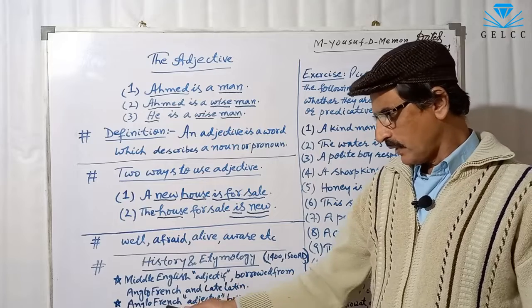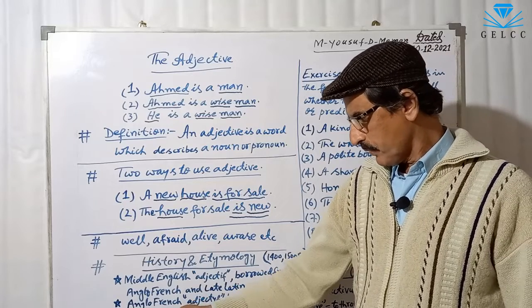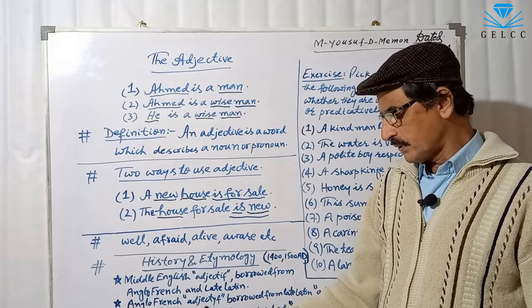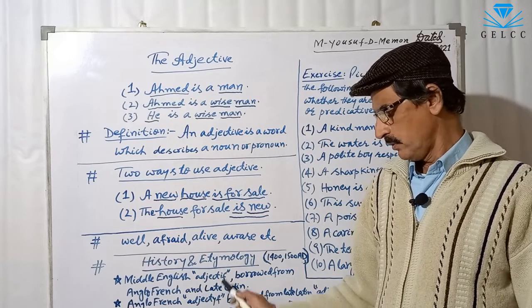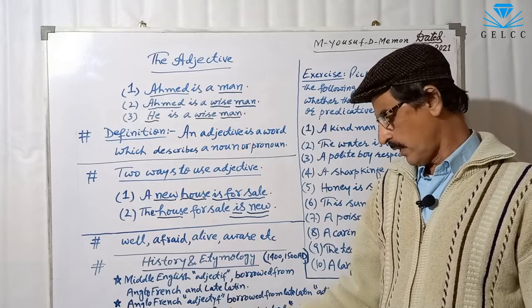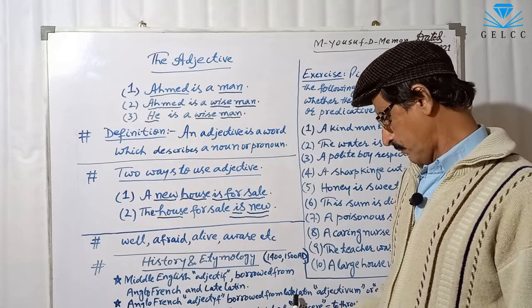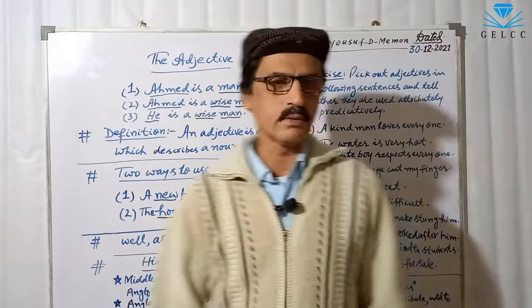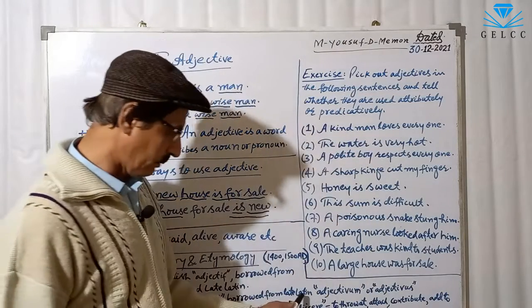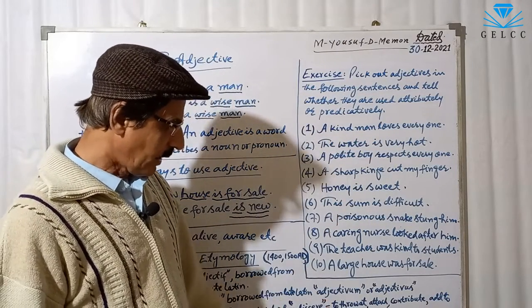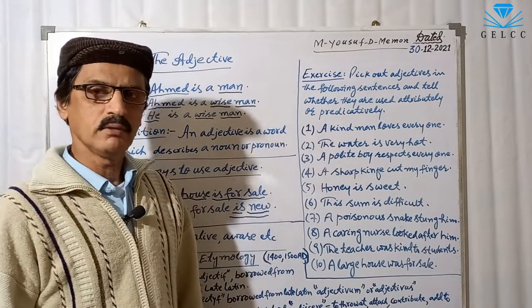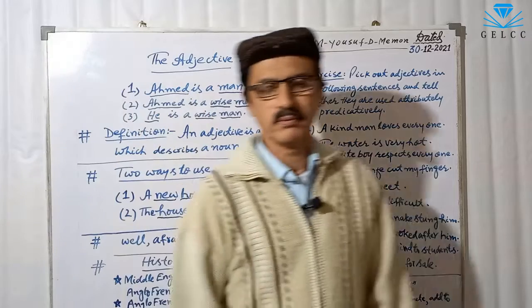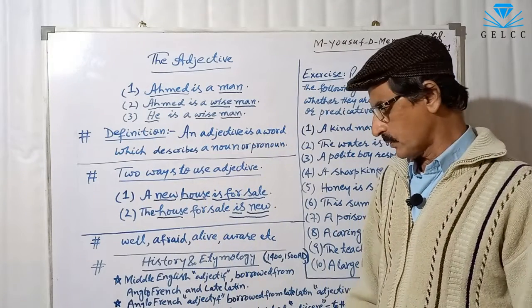Another word is Anglo-French adjectif. It is borrowed from late Latin adjectivum or adjectivus. These are the etymology of adjective.